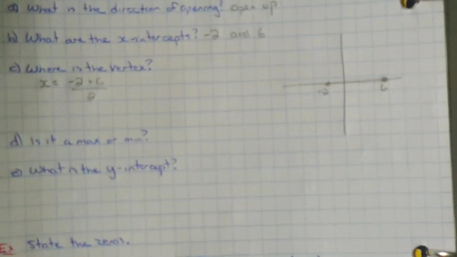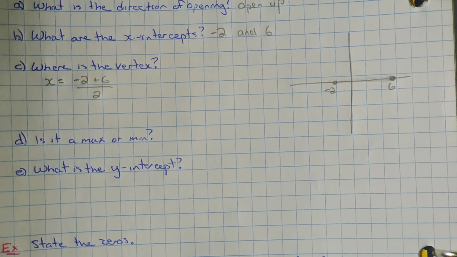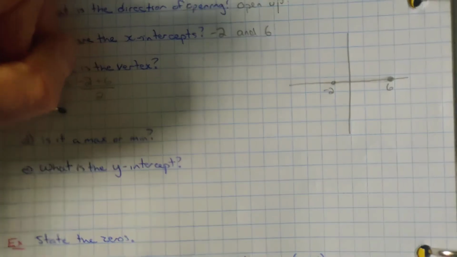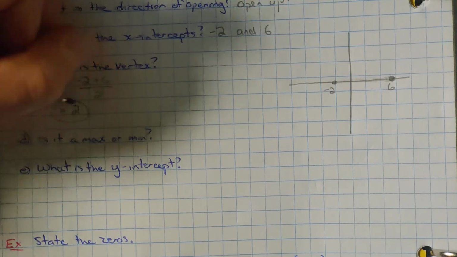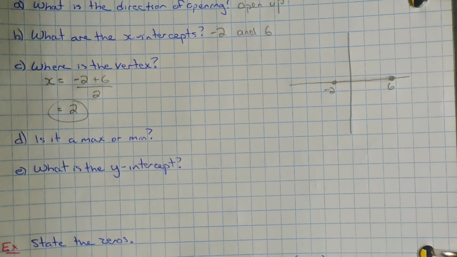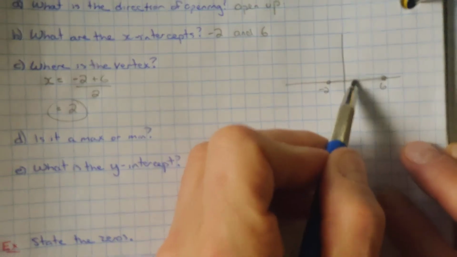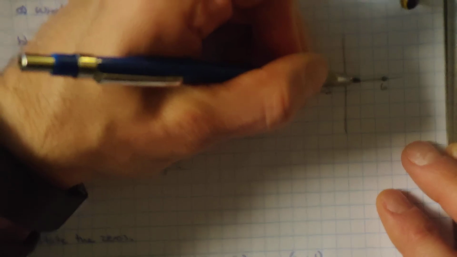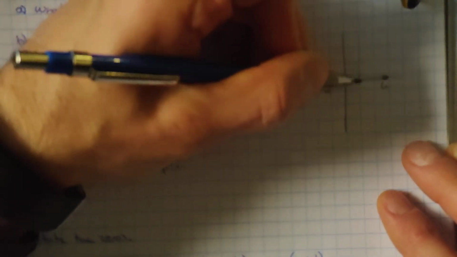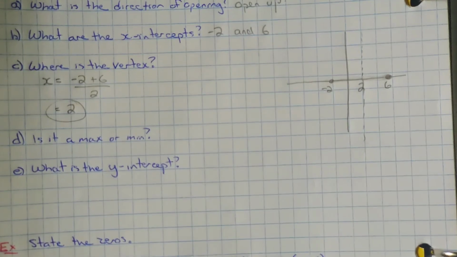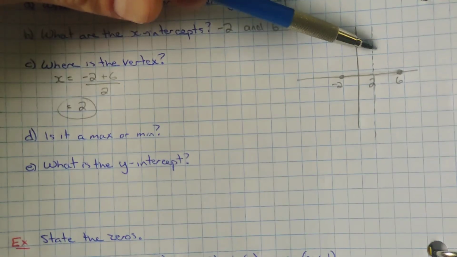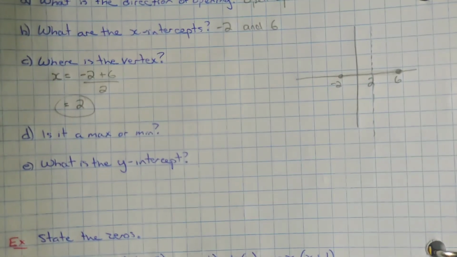So in our case, negative 2 plus 6 divided by 2. Negative 2 plus 6 is 4. 4 divided by 2 is 2. So it works out in this case that the middle of those 2 values is 2. So we know there's an axis of symmetry about right here at 2. And so somewhere up here is going to be the y value of the vertex.